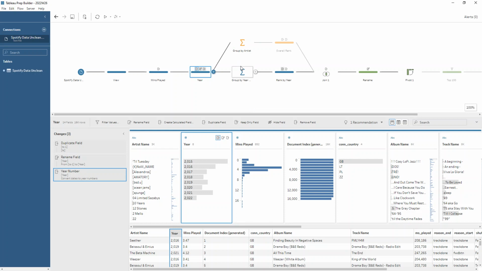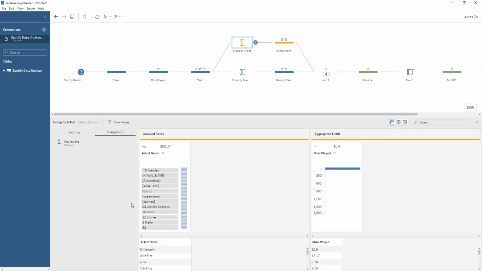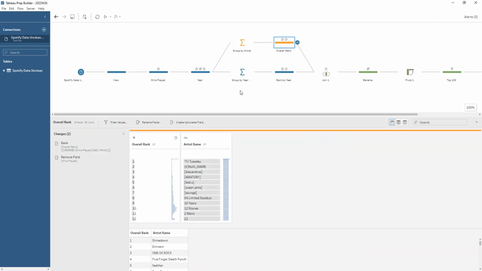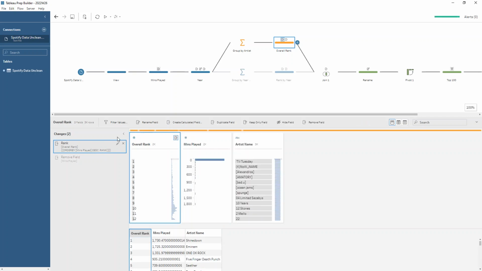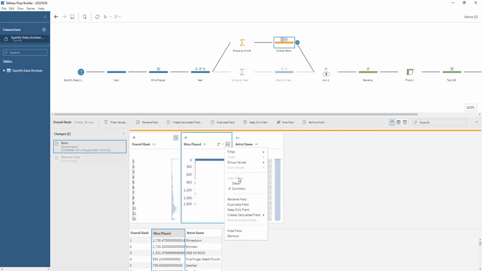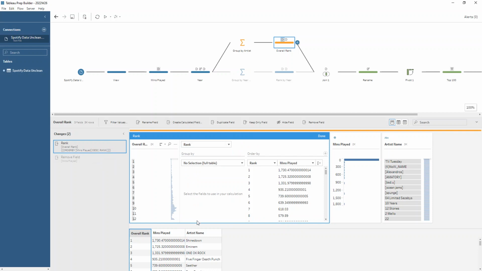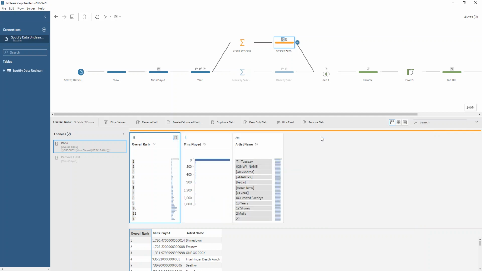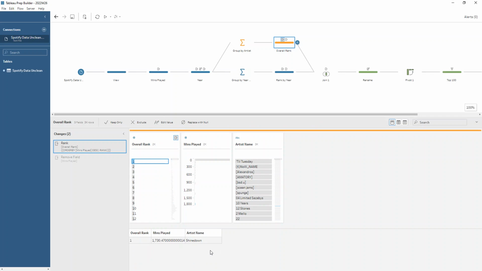Okay, so then we're going to aggregate our data. First of all, we're going to aggregate it overall, grouping by our artist name, summing up the mins played, then we're going to work out the ranking there. So if I go to the minutes played and go to the ellipsis menu there, go to create calculator field and rank, then that opens up this dialog. So we're looking to rank in descending order our minutes played. Because we only have one other field, our artist name, that is just going to rank the artists. Okay, so our top ranked artist overall is Shinedown. That's the information that we get from that.